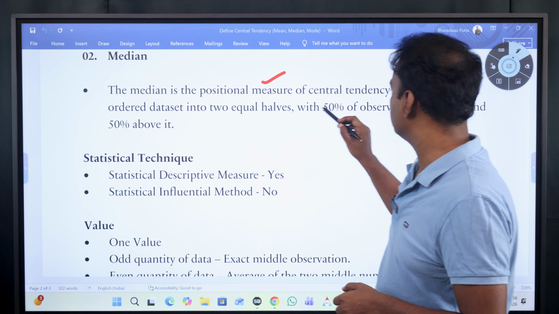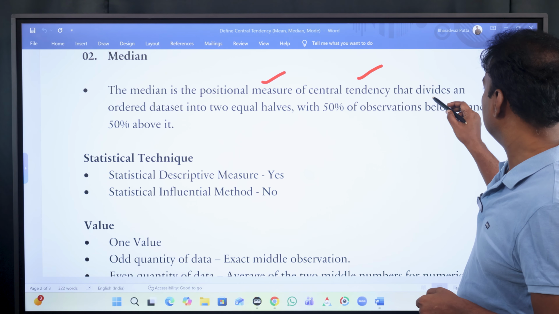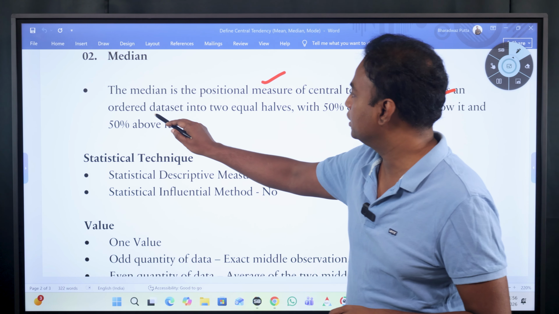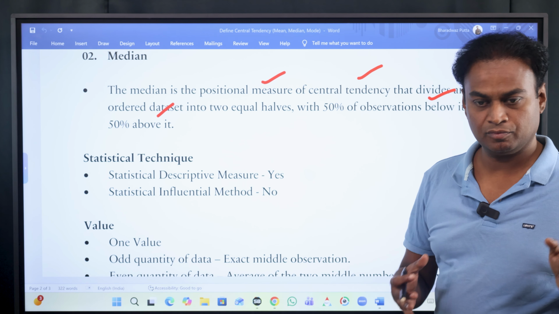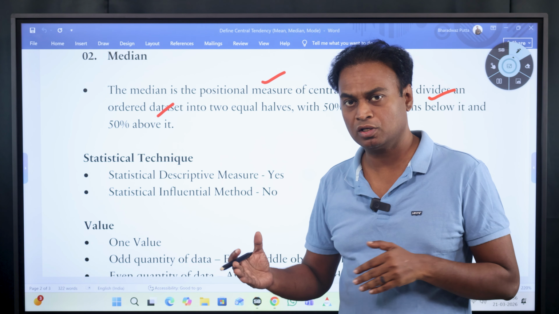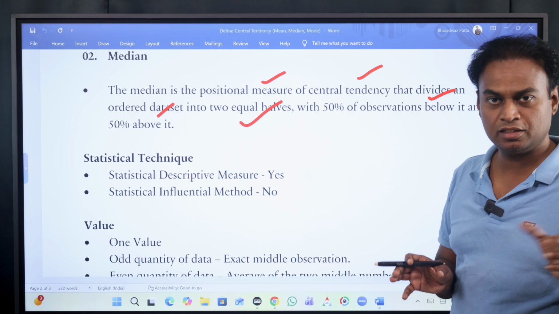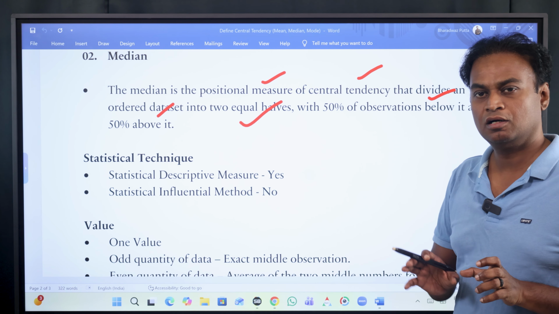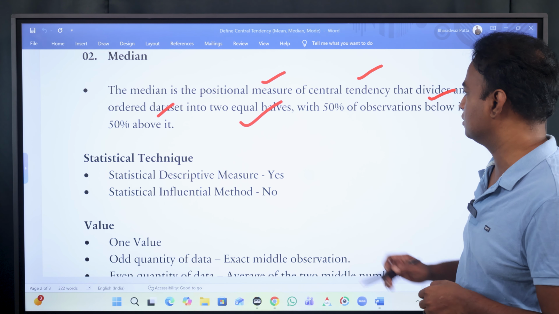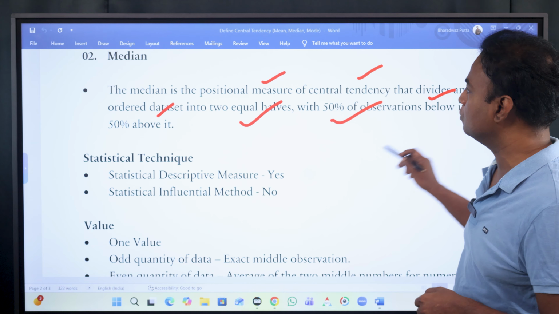Median is a positional measure of central tendency that divides an ordered data set. You have to order the data set from large number to small number or small number to large number into two equal halves. On the right side of the median, you will have half the data set. On the left side of the median, you will have half the data set. 50% of observations are below and above it.